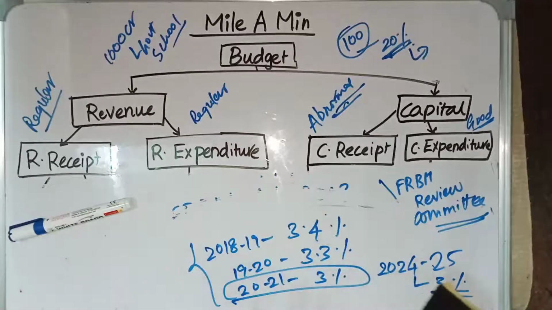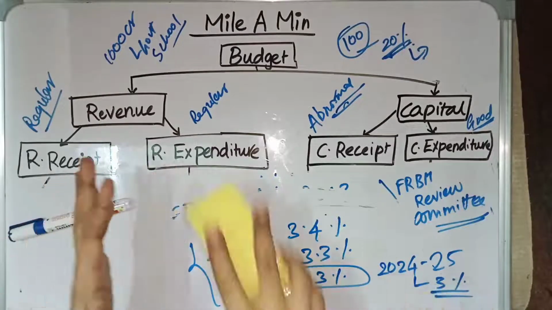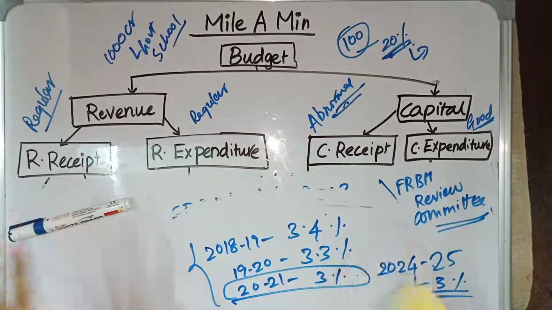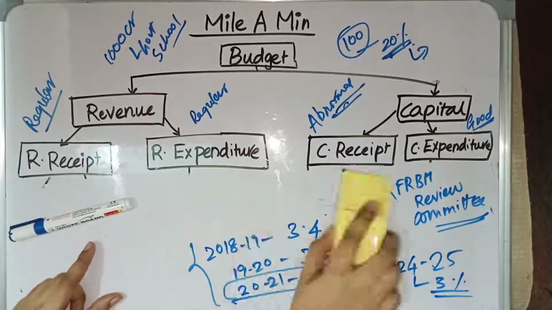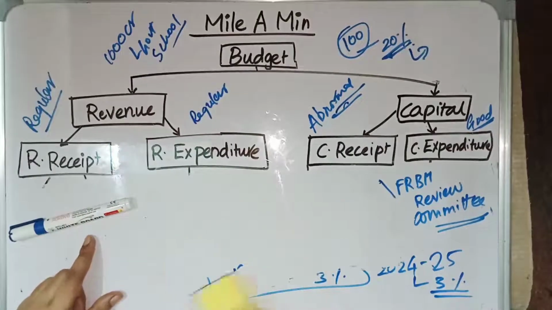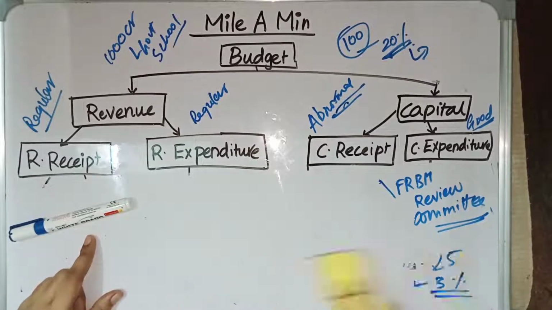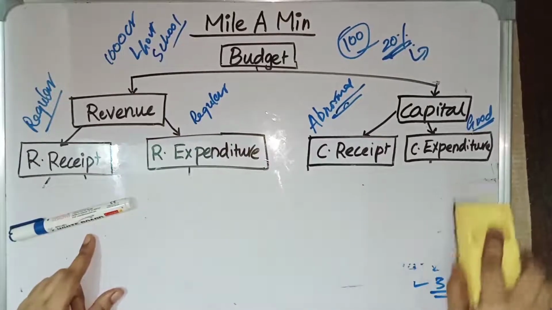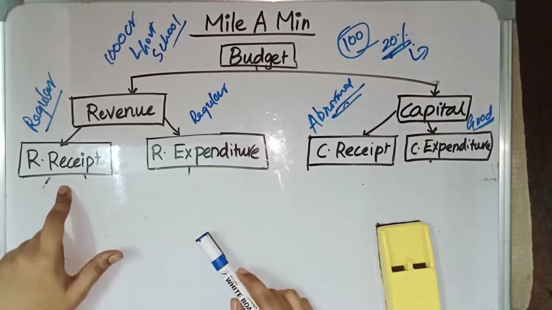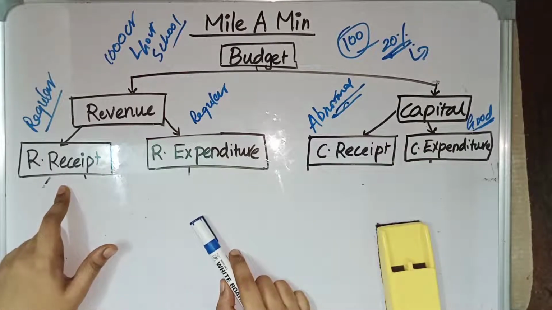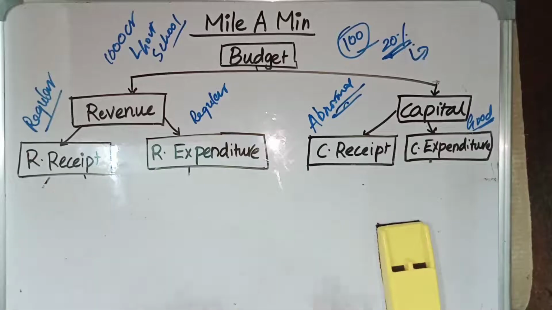We can see how much fiscal deficit and budget deficit we are having, and we can discuss the actual data while we are discussing the economic survey and budget. These are the things relating to fiscal deficit, and we should see another thing relating to fiscal policy itself: taxation. In revenue receipts we have taxes as well as non-taxes. We have both direct tax and indirect tax, and we should discuss both.